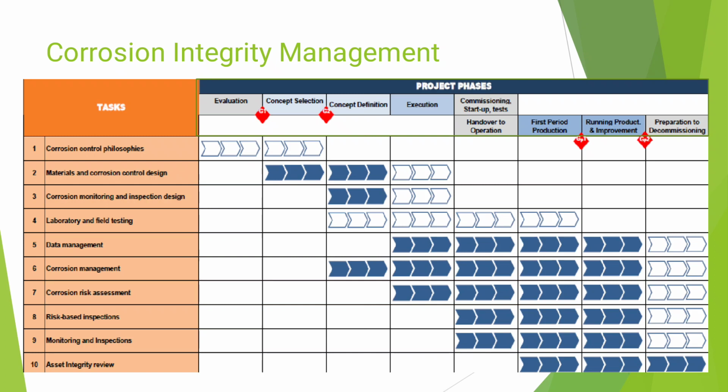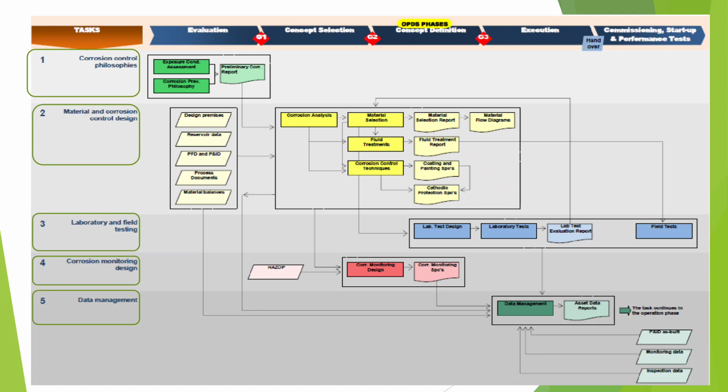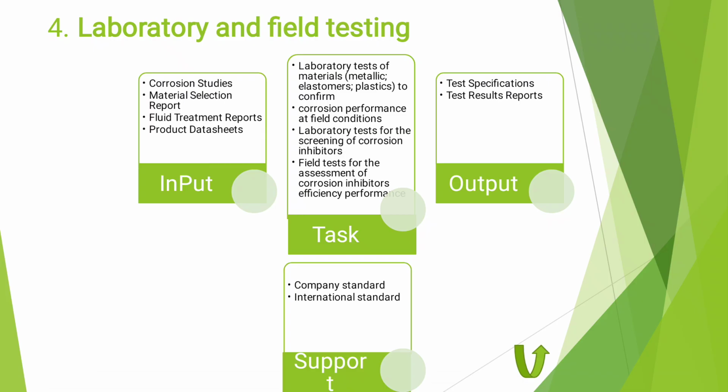Okay, laboratory and field testing is done if in our corrosion study we need to inject chemicals or corrosion inhibitor. It means we are going to do some activity for this testing, because for the chemical